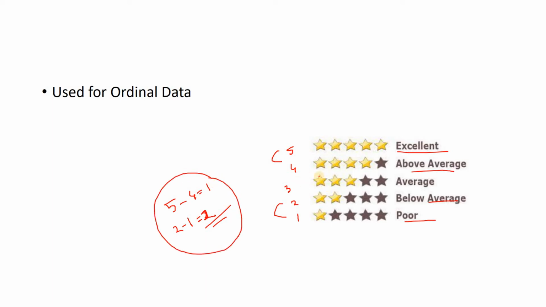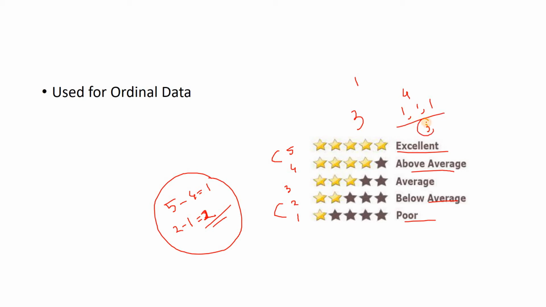Now let me share one simple example where addition is insignificant. Suppose there is one particular movie and there are 4 persons. One person gives 3 stars for this movie, and the remaining 3 persons each give a 1 star rating. You might say that 1 plus 1 plus 1 is 3.